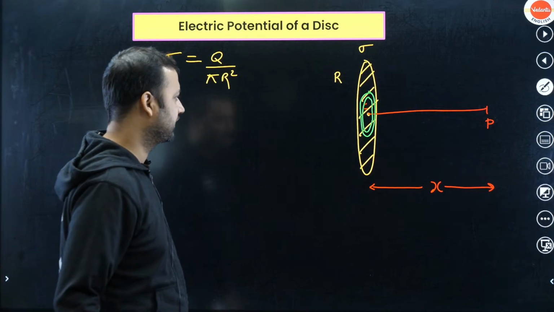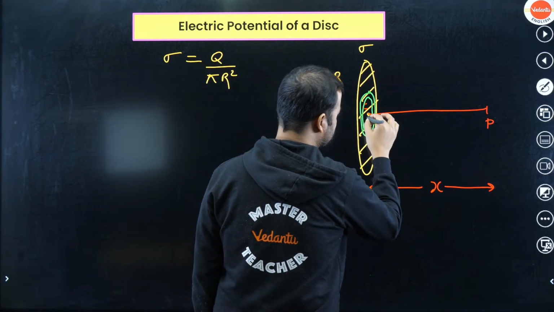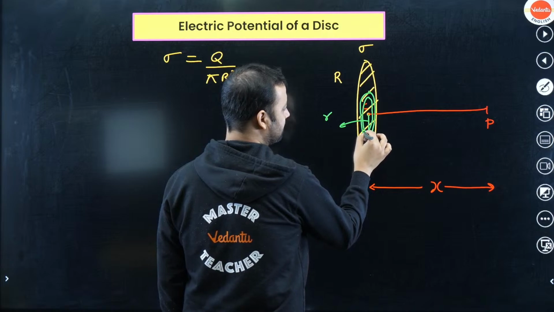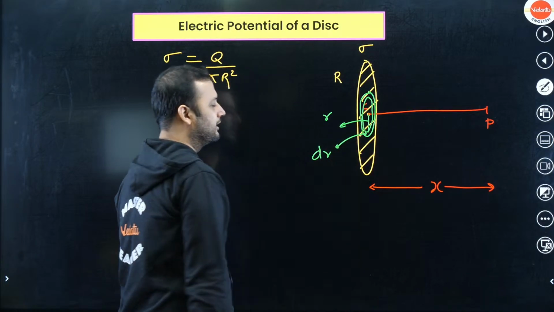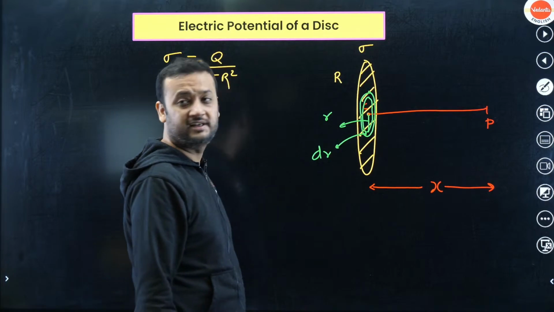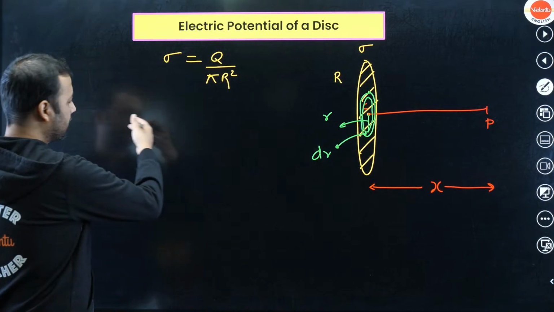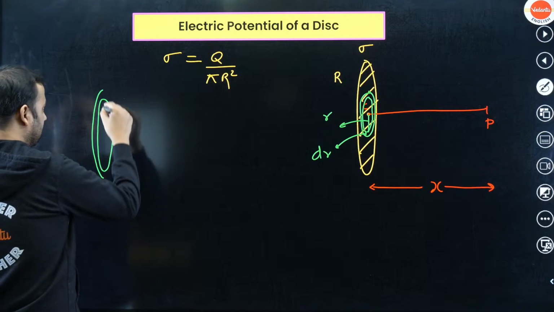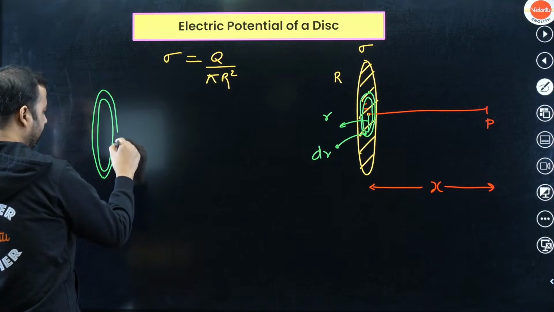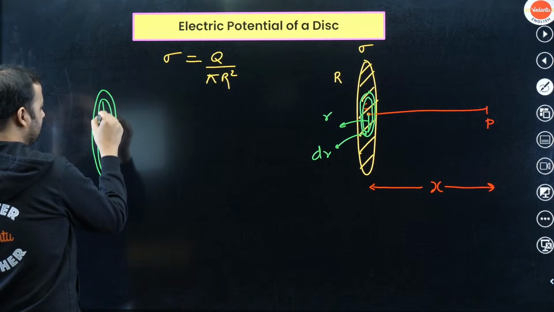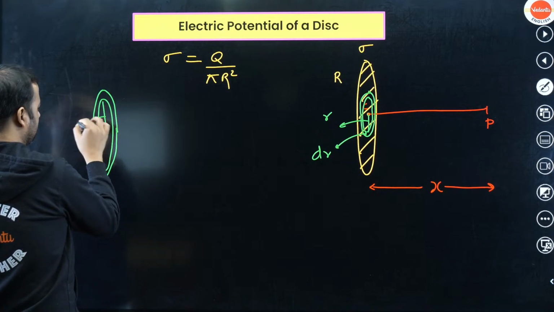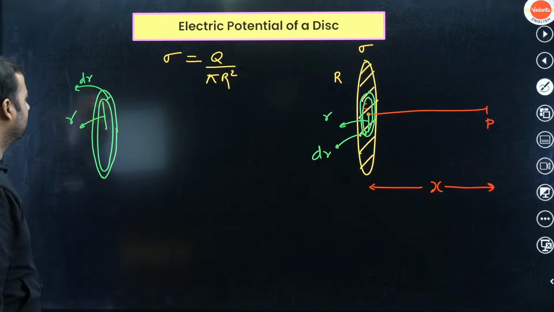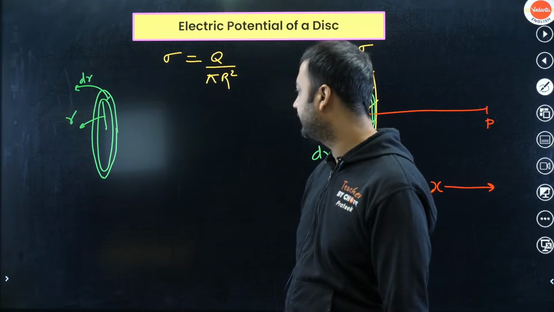So this type of ring, okay, let's say this is of radius small r, and thickness is dr. So if you think carefully, guys, this ring is of radius small r and thickness dr. Let me draw this ring again over here. Let me draw this ring slightly in a better way, so you can see over here that this is the ring I was talking about. Okay, so this ring is of radius r and thickness is dr. So this is the ring I am talking about, right?